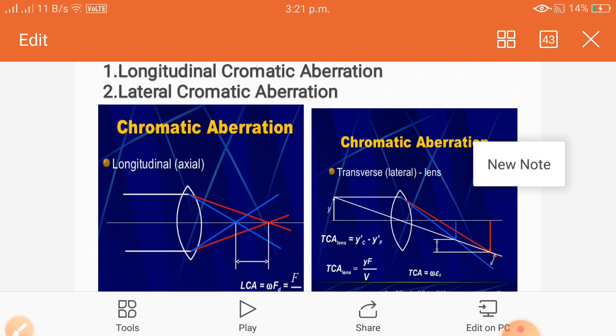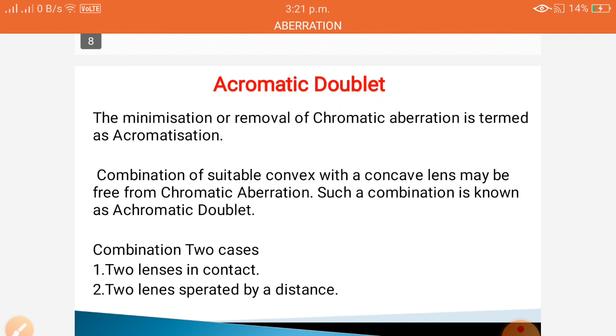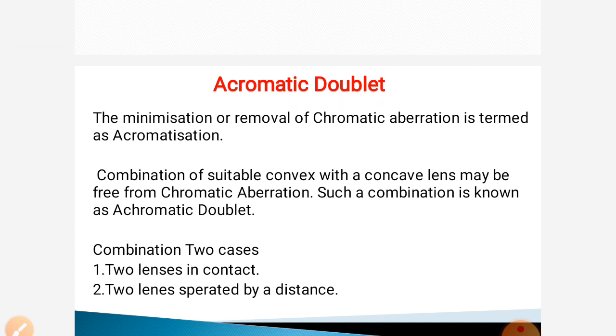This is all about chromatic aberration. Then what is meant by achromatic doublet? What is meant by achromatism? The minimization or removal of chromatic aberration is nothing but achromatization. Here we observe the defect in the image formed by the lens. So nullifying or minimizing this defect because of light is nothing but